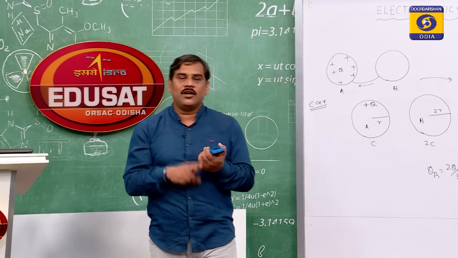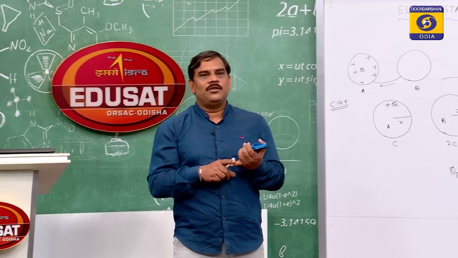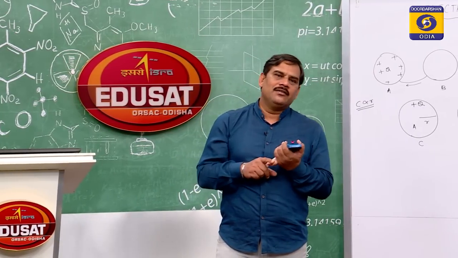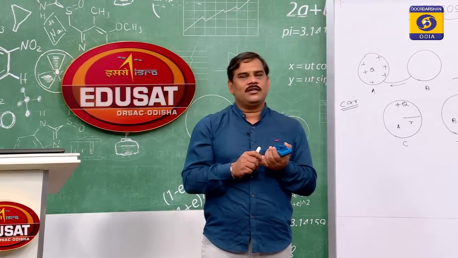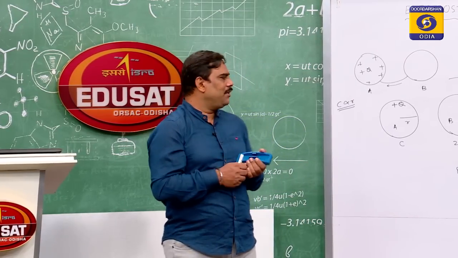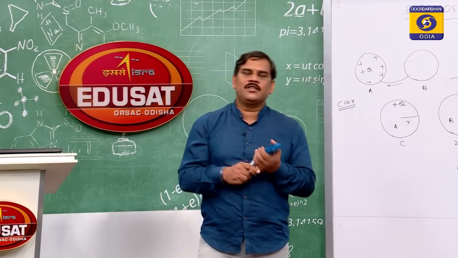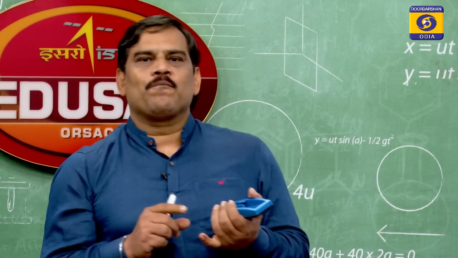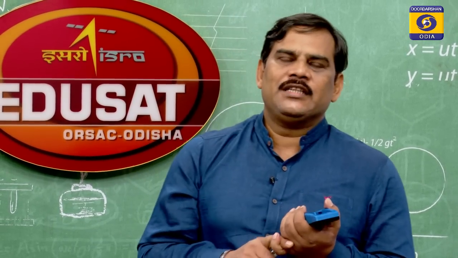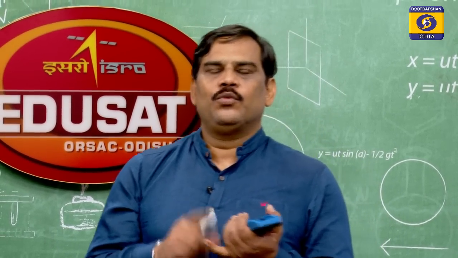In the process of induction, charges are developed of opposite polarity. Again, in insulators a lesser amount of charge will be developed, in conductors a greater amount of charge will be developed, and in the process of friction equal and opposite charges are developed on both the bodies.